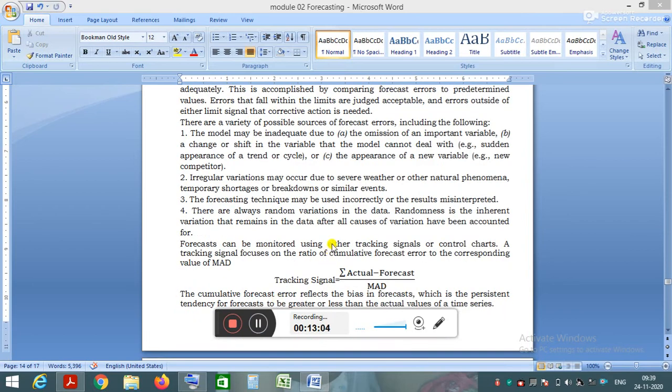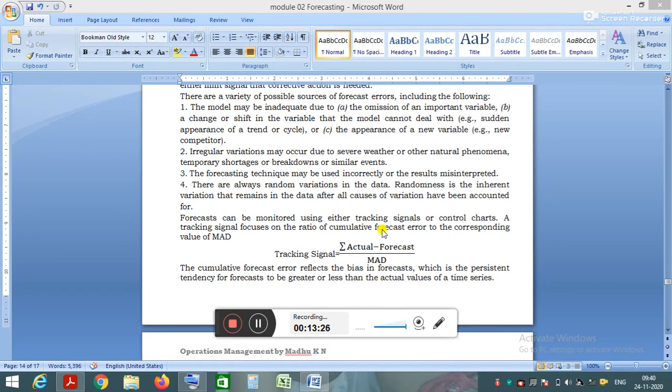These forecast errors can be monitored using either tracking signals or control charts. A tracking signal focuses on the ratio of cumulative forecast error to the corresponding value of mean absolute deviation, MAD.